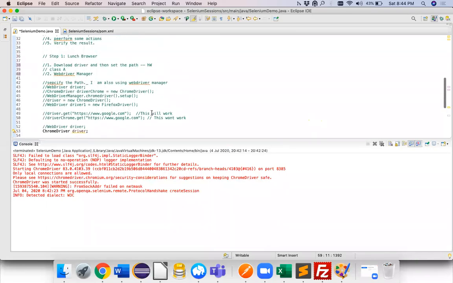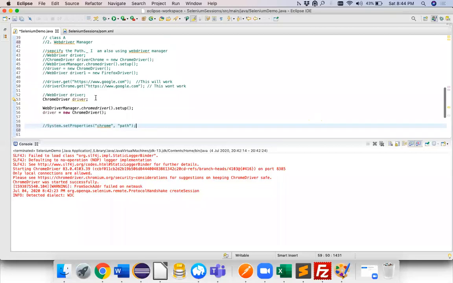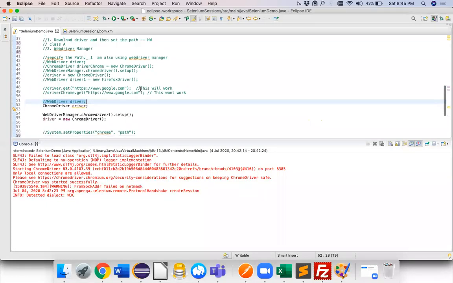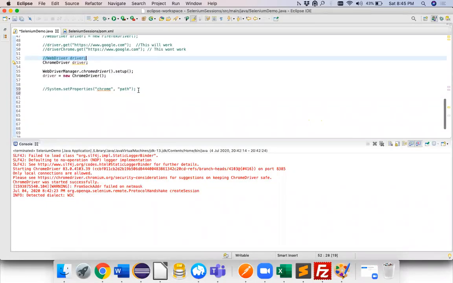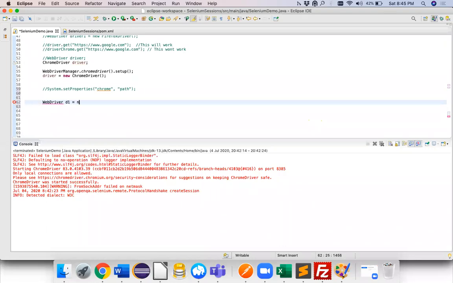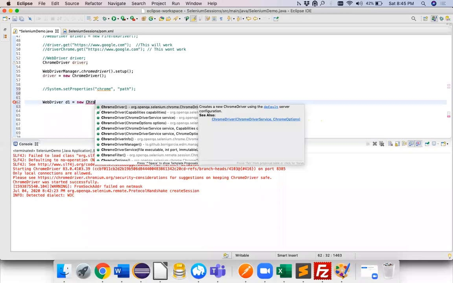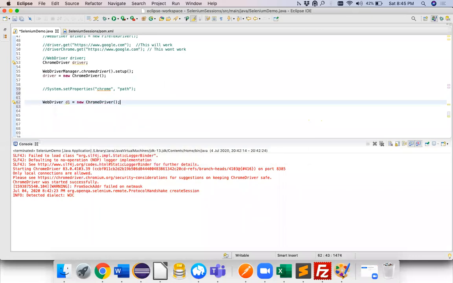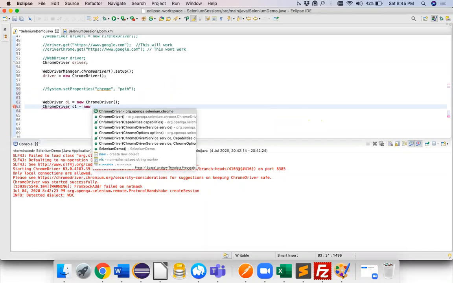But my question is, this line also worked and this line also worked. So basically, I can use WebDriver driver and I can also use Chrome driver. And here comes the concept of polymorphism. This is a concept of polymorphism. The reason why we say WebDriver, let's say WebDriver D1 is equal to new Chrome driver. The reason why we are using this and not this, let's say this as well, ChromeDriver C1 is equal to new Chrome driver.